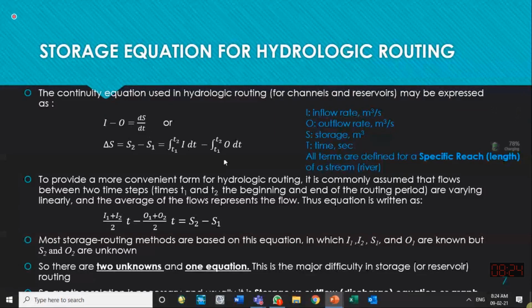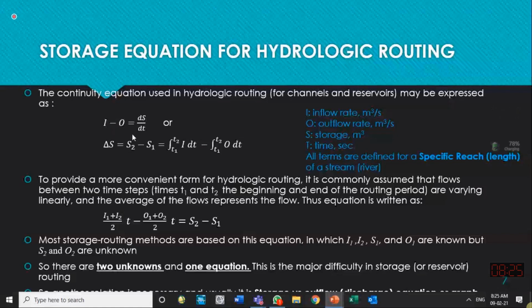So in routing, we take inflow and outflow in the units of discharge, and this is related to the earlier lecture on mass balance studies in the system. Earlier we called them hydrologic equations. This is the same: the mass conservation equation or the continuity equation. The difference of inflow and outflow is equal to the rate of change of storage if inflow and outflow are in units of discharge, cubic meter per second or cusecs.